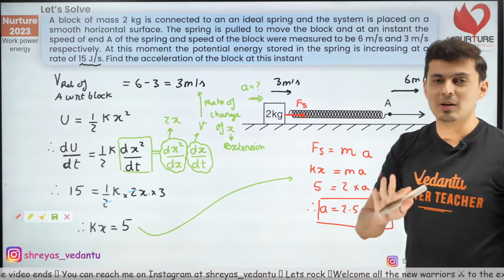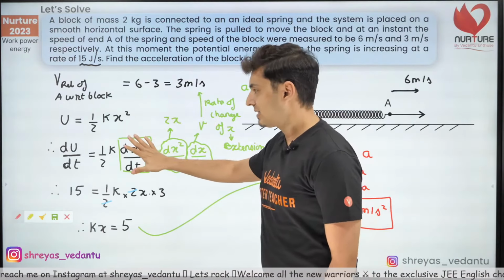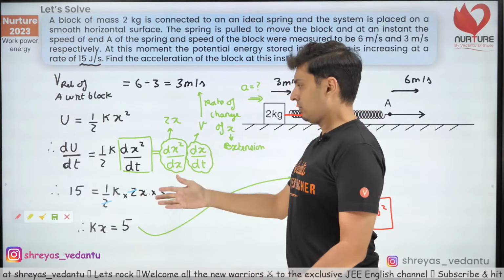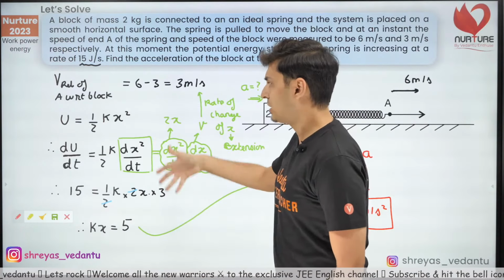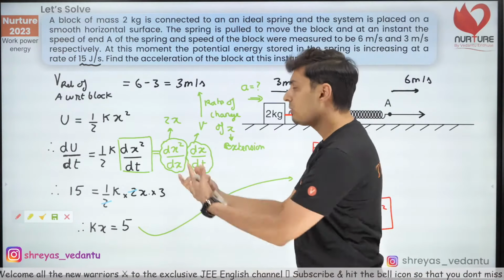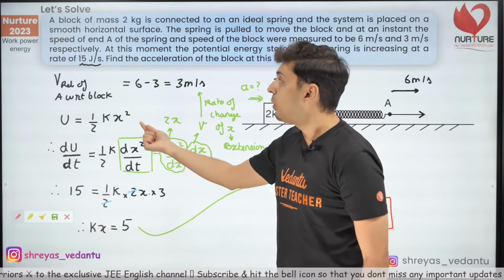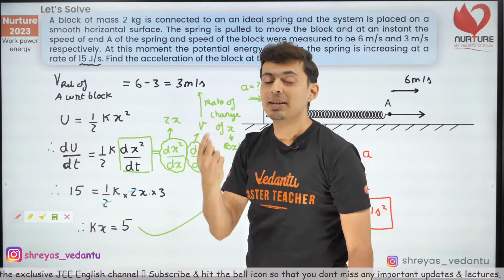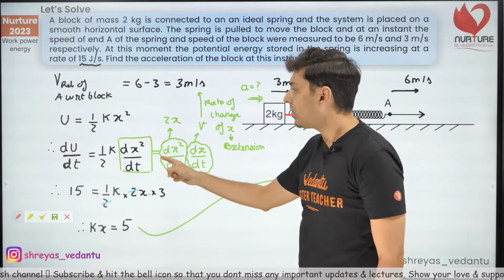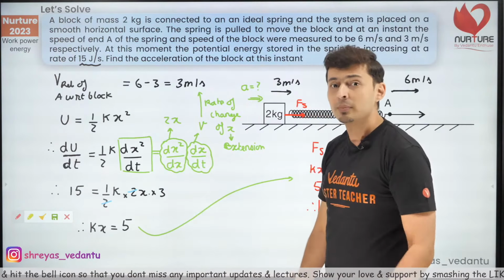So this is how you're supposed to solve and interpret physics. See guys, mathematics is a language. Mathematics just tells you, okay, this is the value of x that you're putting, this is the final output. It does not understand physics. You have to think, what is the meaning of dx by dt? You have to understand, oh, 15 joules per second, that means it is rate of change of u with respect to time. Okay, I cannot differentiate x with respect to time, that's why I need to use chain rule.